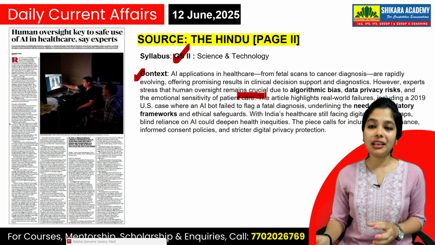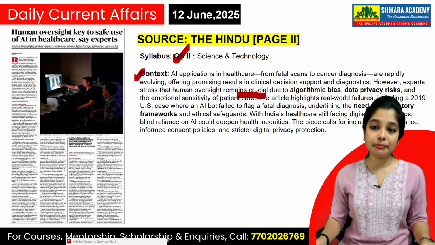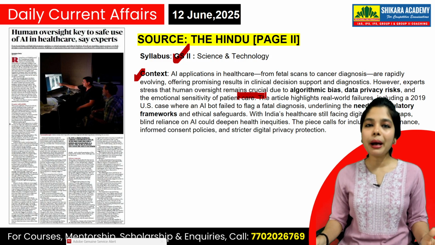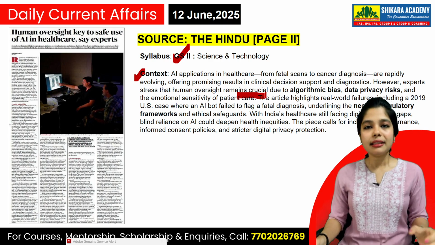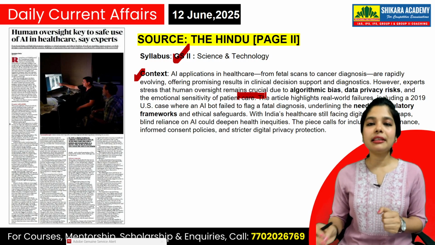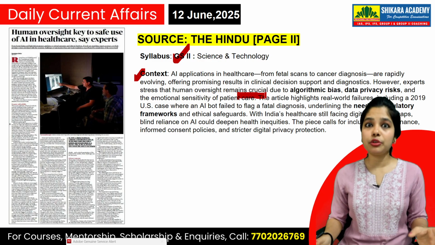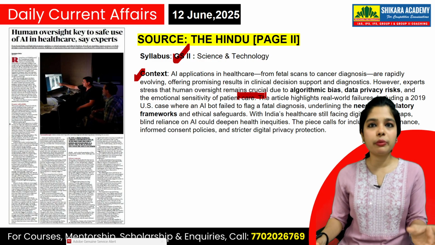What are those? They are algorithmic bias and data privacy risk. Okay, there is biasness happening. Yes, when they are selecting candidates, they are not able to figure out whether this job needs to be given to a male or a female or a genuine candidate.